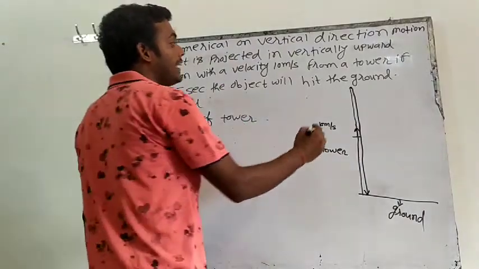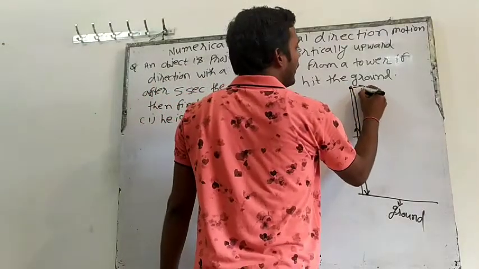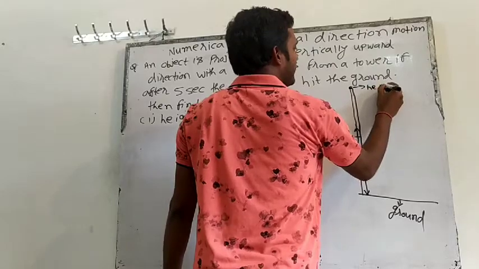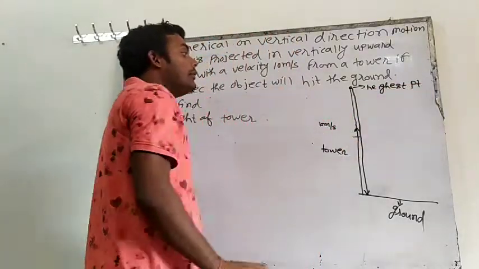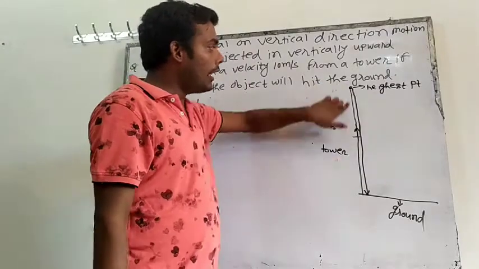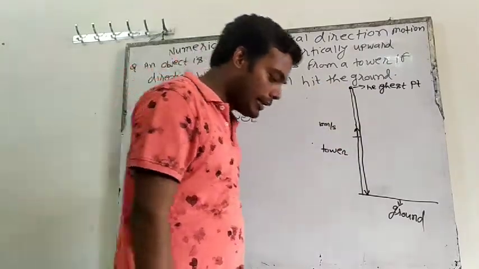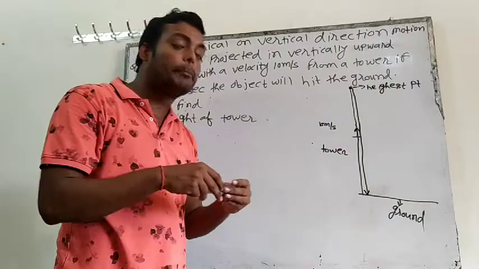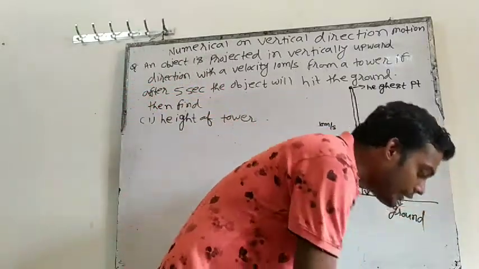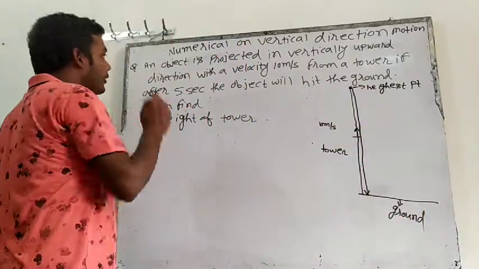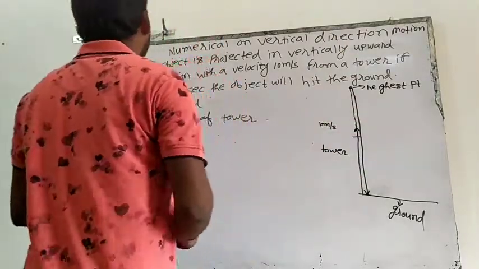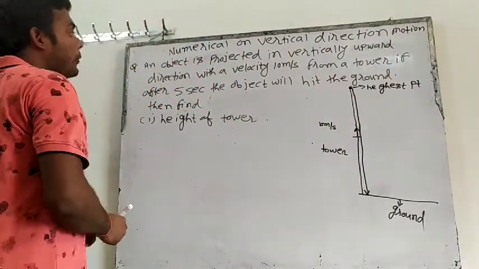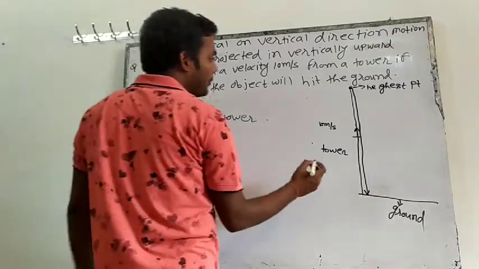So this is the highest point. Highest point means the highest point from the earth, that means the maximum height up to which the object can go. That is what we have to find. We have to find the height of the tower.